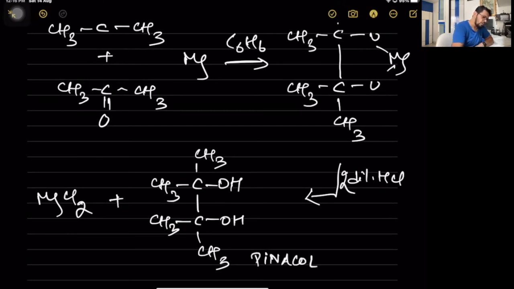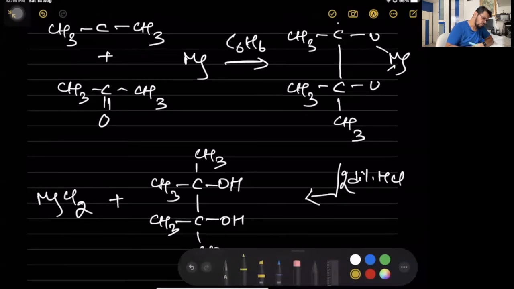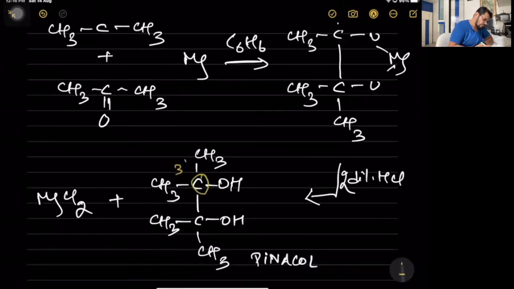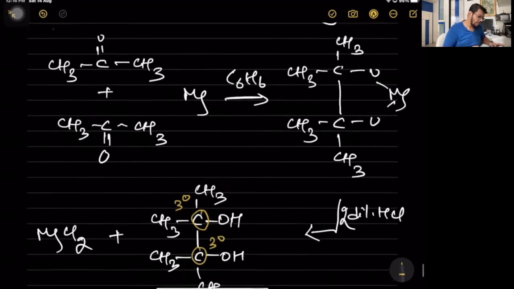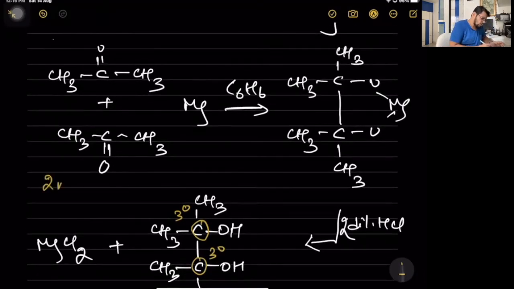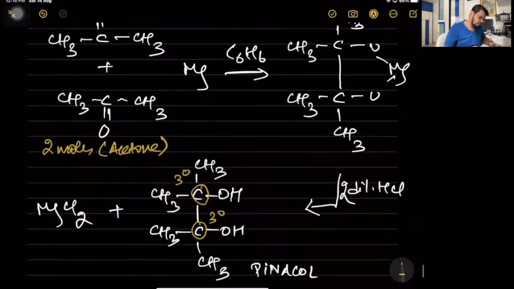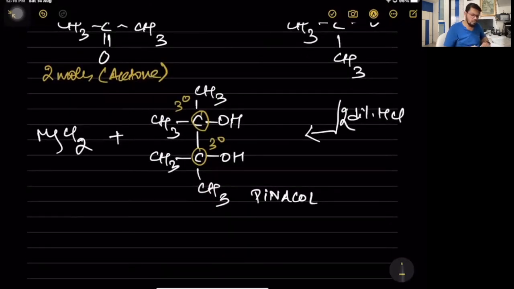Two tertiary diol, 2 3-degree alcoholic groups if you observe, 2 3-degree alcoholic groups adjacent to each other. Okay, that's why this reaction is only given by ketones. So that's 2 moles of acetone, because aldehydes cannot form 3-degree alcohols, right? Now, once this pinacol is formed, that's 2,3-dimethyl butane-2,3-diol.